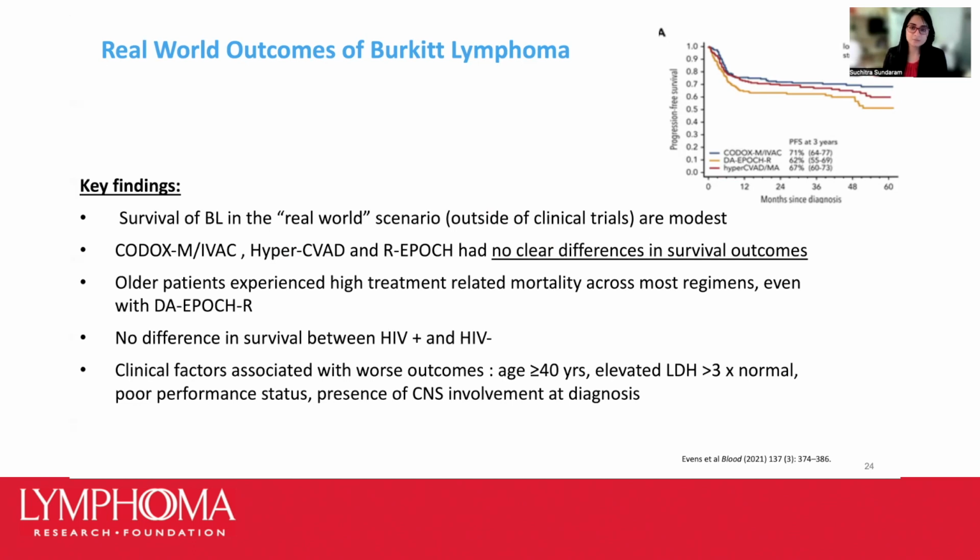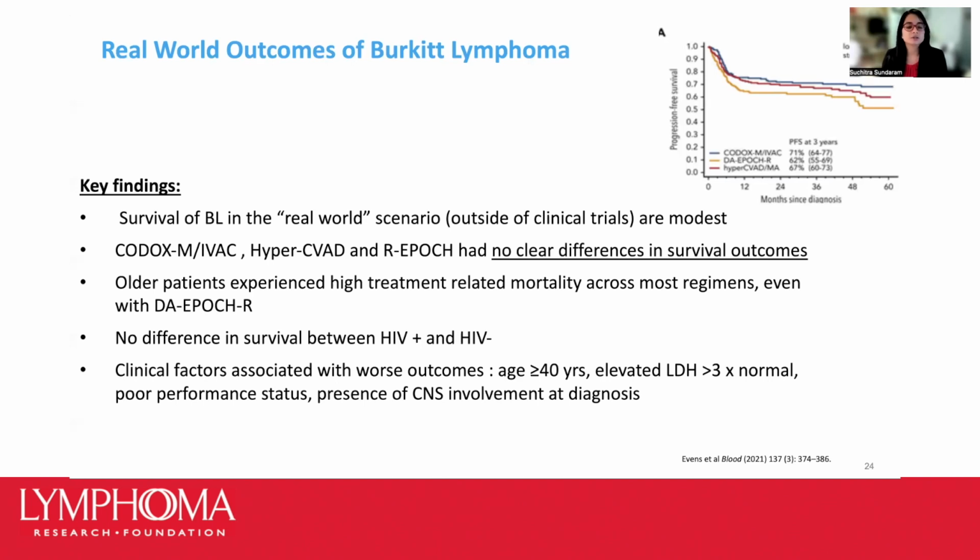Next, what we see in this study is that the 3 most common chemo regimens we've discussed, the CODOX-M IVAC, the hyper-CVAD, and the dose-adjusted R-EPOCH, all had overall similar outcomes with respect to survival. Treatment-related mortality rate was still significantly high, and it was seen across most regimens, and this was especially prominent in older adults, as would be expected. Importantly, there was a lack of survival difference between HIV positive and HIV negative Burkitt lymphoma.